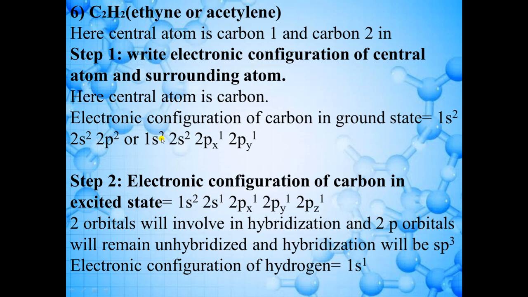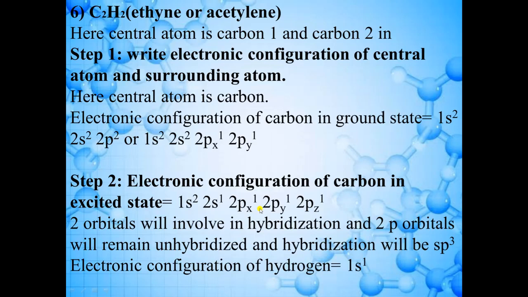Now we will take the next example, that is ethyne, C2H2 or acetylene. Now there is a triple bond between the carbon-carbon atoms. So you have to think how these three bonds are formed between the carbon-carbon atoms. Write down step number 1, electronic configuration of the central atom: 1s2, 2s2, 2p2, or you can write 1s2, 2s2, 2px1, 2py1. Step number 2 is 1s2, 2s1, 2px1, 2py1, 2pz1. This one is in the excited state.